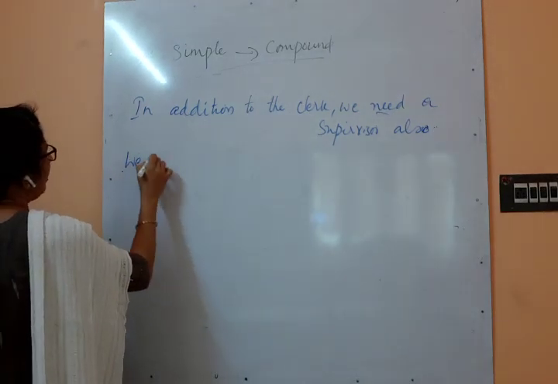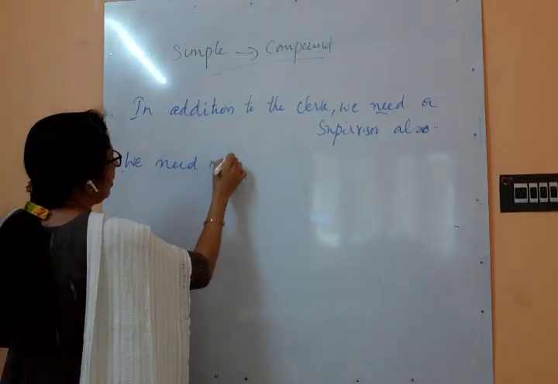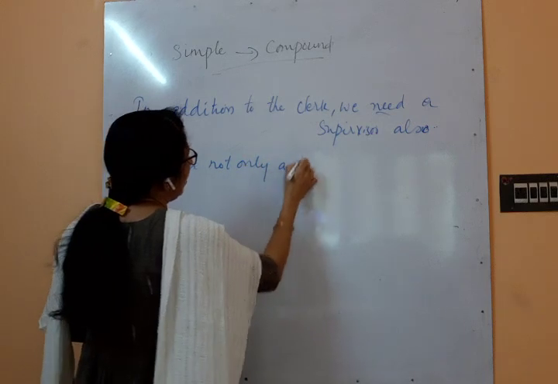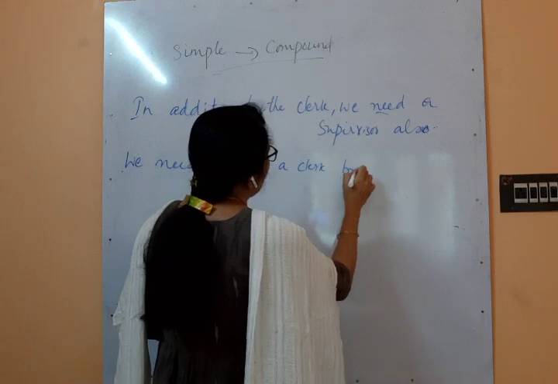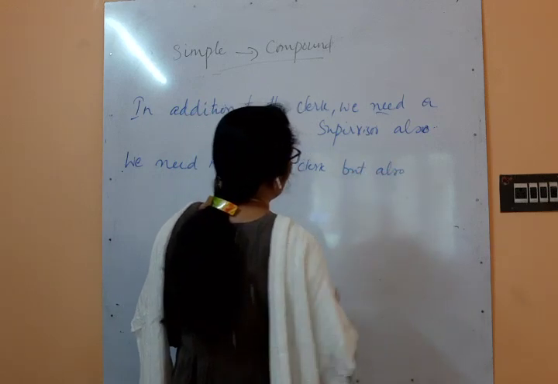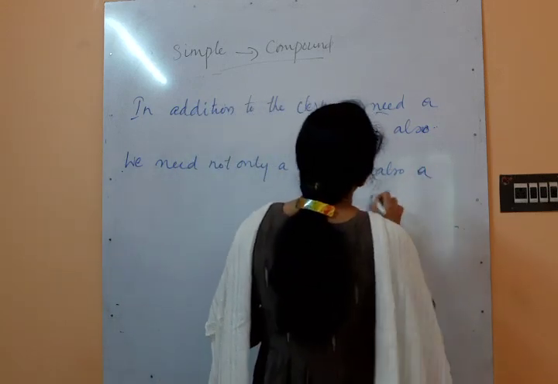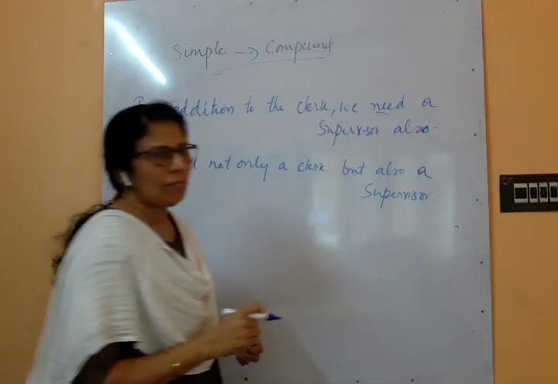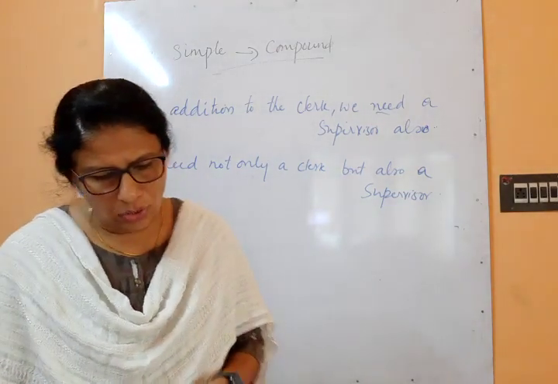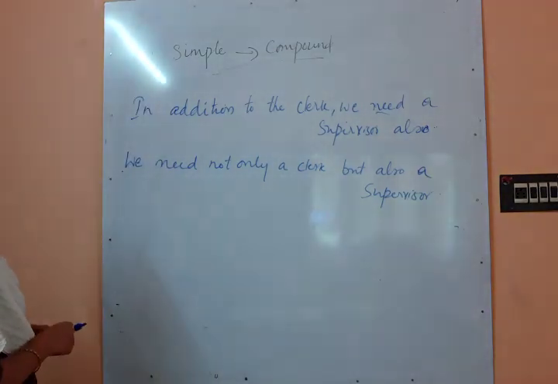We need not only a clerk but also a supervisor. Understood?